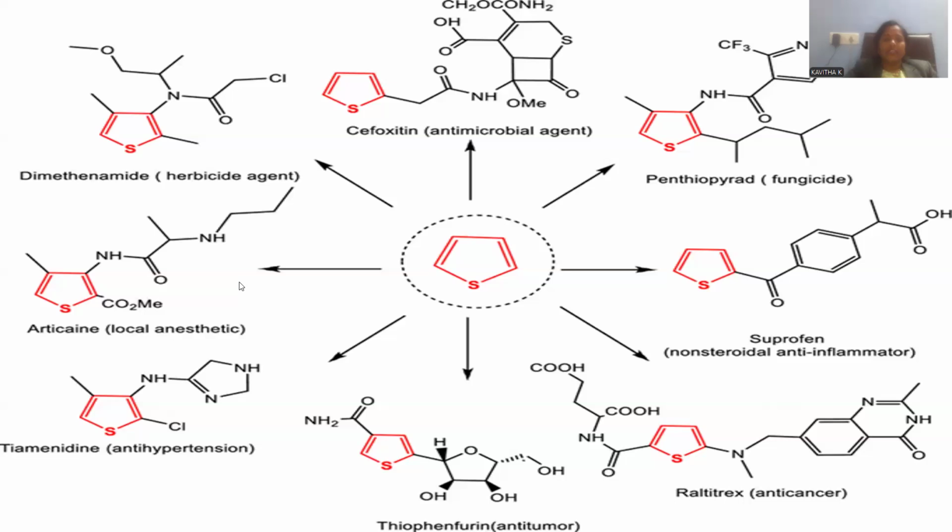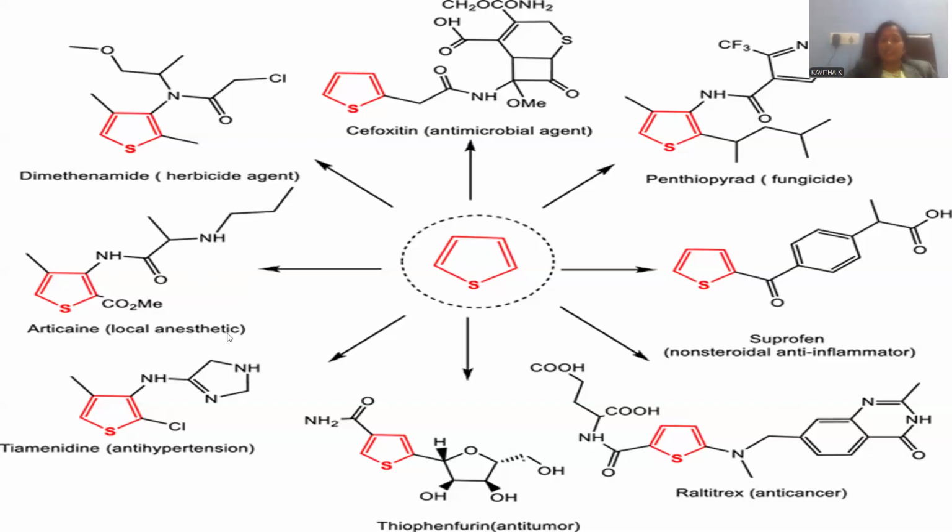Let me go with another pharmaceutical compound, where thiophene is the core moiety. And here is the amide linkage. Here is the secondary amine. Here is the alkyl chain, and another ester linkage at position number 2. So thiophene is the main skeleton you can observe, and it is called articaine. Articaine is a local anesthetic agent.